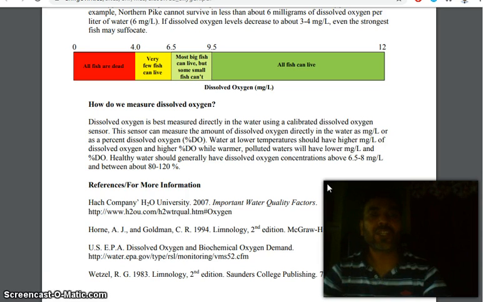Friends, healthy water should generally have a dissolved oxygen concentration above 6.5 to 8 milligrams per liter and between about 80 to 120%.